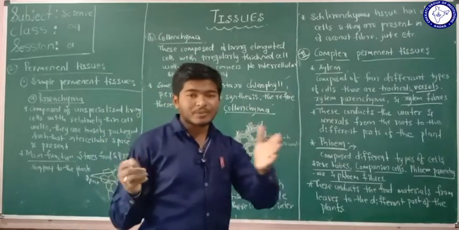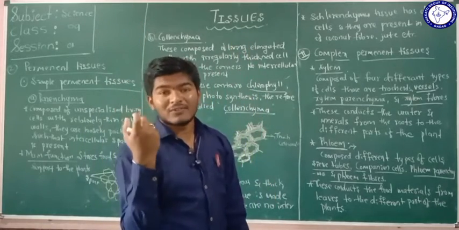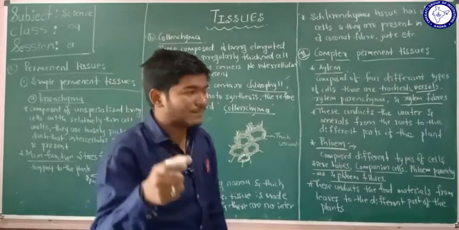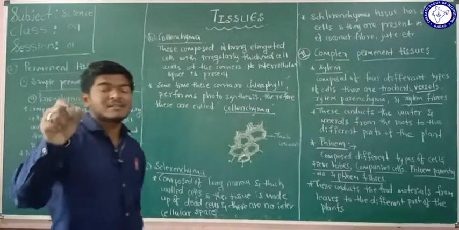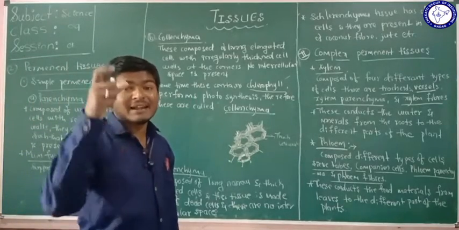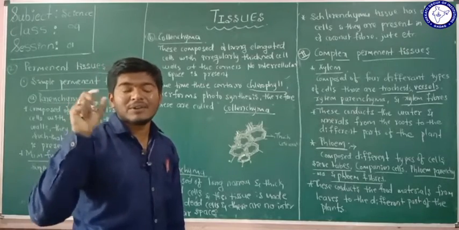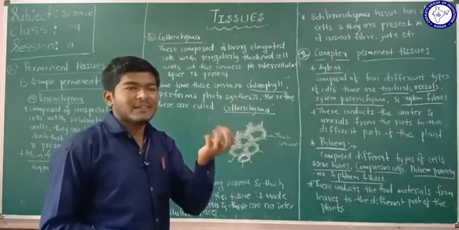See here, the outer part of the plant surface is somewhat rough, isn't it? In that rough part we are going to see the sclerenchyma tissues. Why? Because the cells present at that rough part are dead. When you touch that rough part, it is somewhat rough and we feel that they are dead.